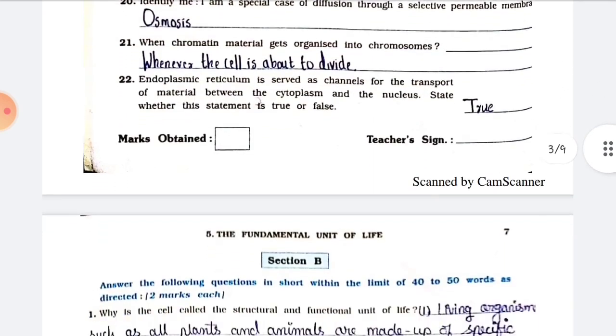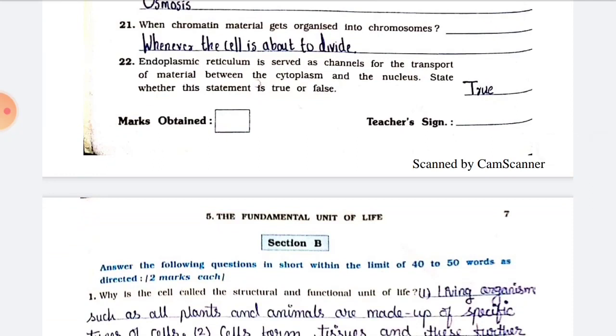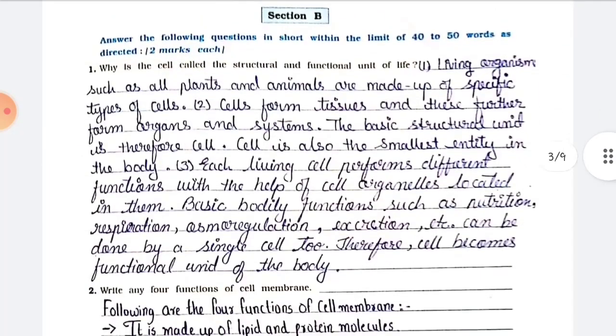Next, 21. When does chromatin material get organized into chromosomes? Answer, whenever the cell is about to divide. Next, 22. Endoplasmic reticulum serves as channels for the transport of material between the cytoplasm and the nucleus. State whether this statement is true or false. Answer is true. Next, section B. Answer the following questions in short within the limit of 40 to 50 words as directed.